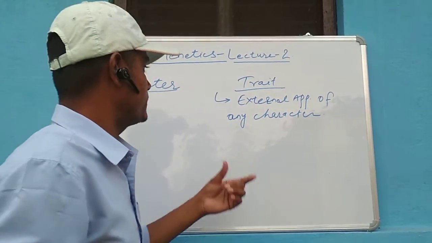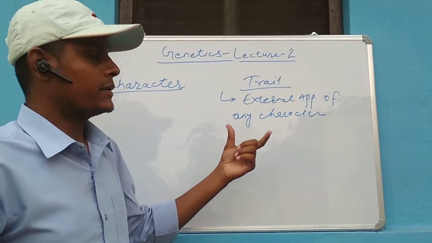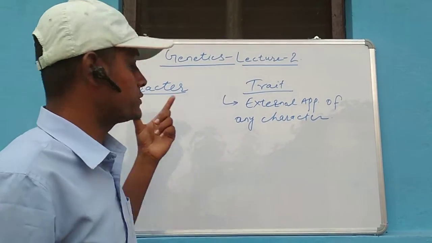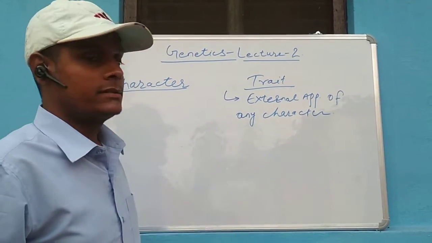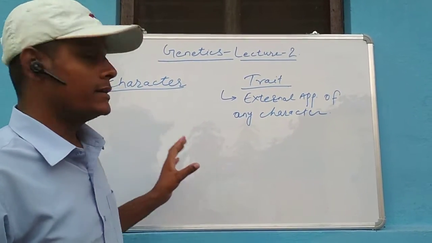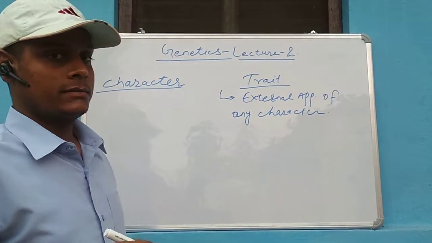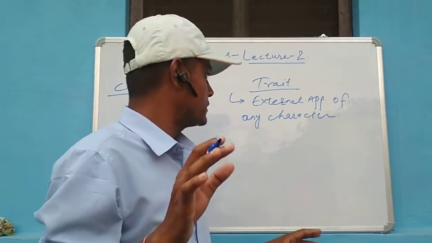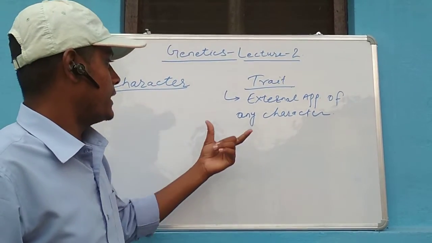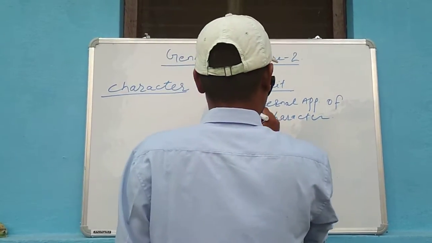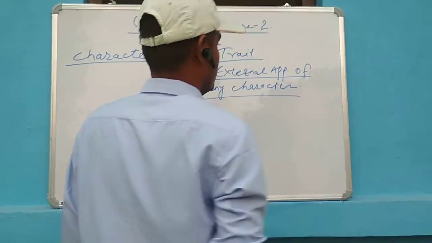Although you will be thinking the character is the feature on the basis of which you distinguish any organism, it means the character in itself is external appearance. Yes, it is true. But here when I say the external appearance of any character, it means what?